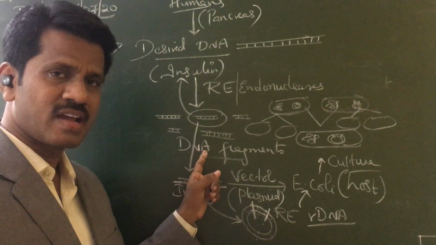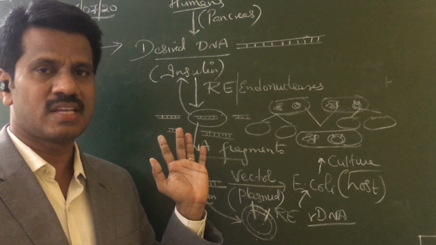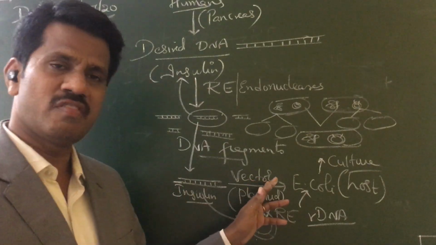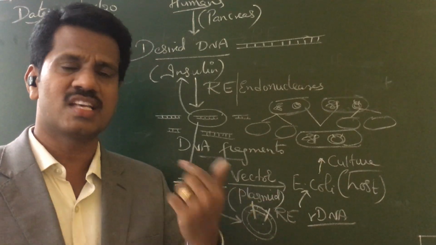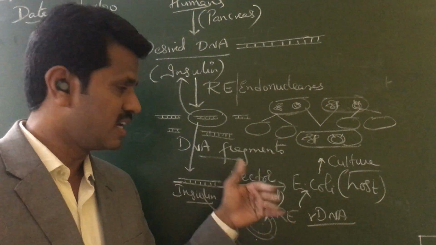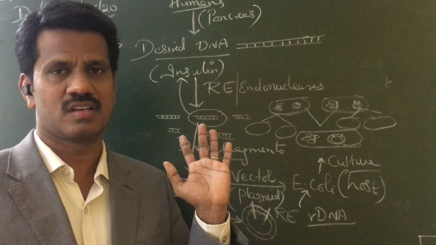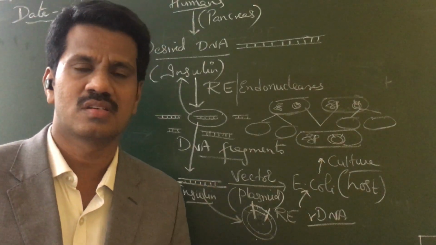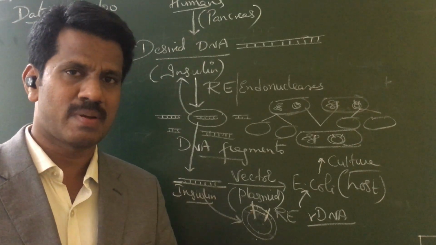That particular gene, if you insert into the plant, again the insertion into the plant should also happen through a vector or a carrier. This vector or carrier in the case of plants is not the plasmid. That is a different carrier, called Agrobacterium tumefaciens. It is another bacteria. So Agrobacterium tumefaciens has a plasmid,